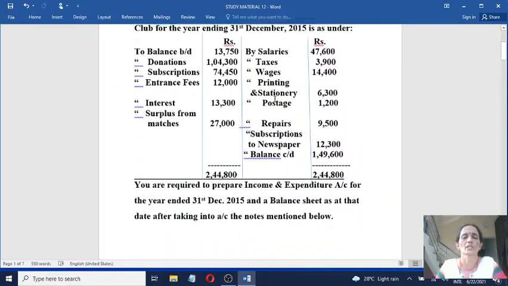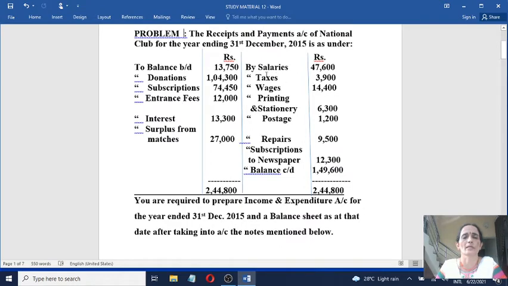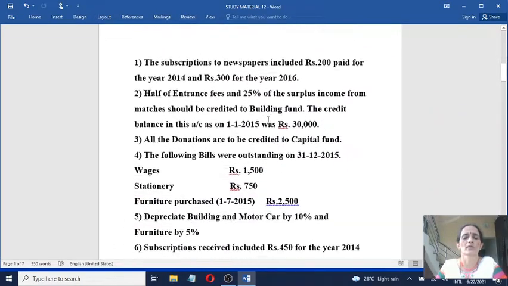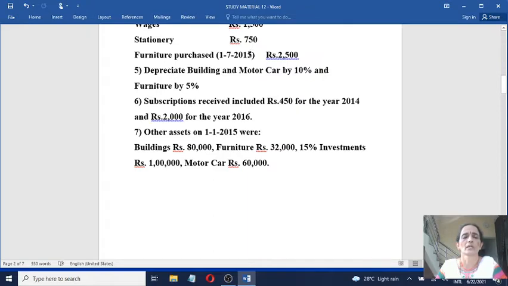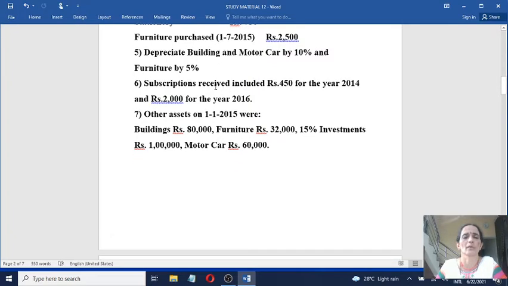Suppose if the furniture is purchased for cash, it should come under receipts and payment account on the payment side. But here we don't find furniture. That means this furniture was purchased on credit. Let us consider it in the closing balance sheet. Now under opening balance sheet it won't come. Similarly, depreciation on building, motor car, etc. won't come under opening balance sheet.